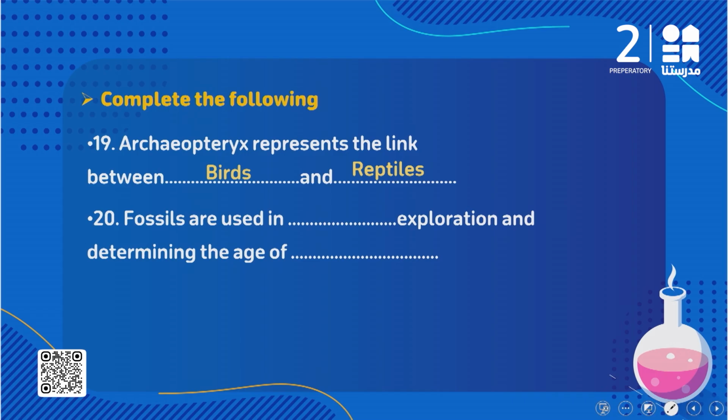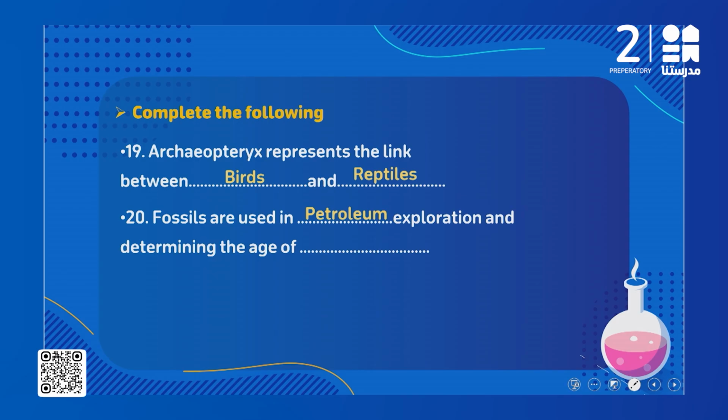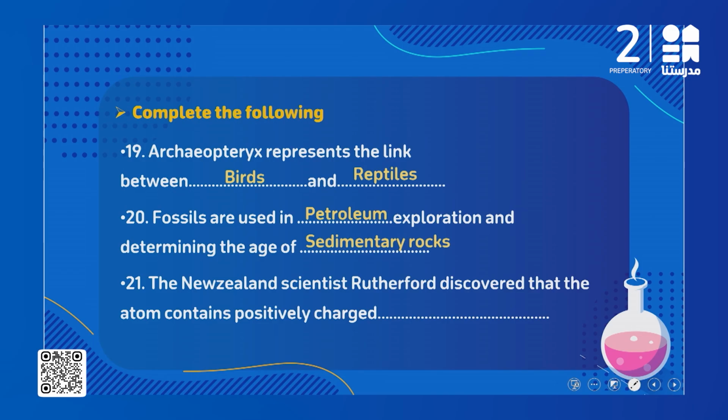Fossils are used in what? Exploration and determining the age of what? We said we can use fossils to explore petrol formation and to determine the age of the sedimentary rocks. So it's used in petroleum exploration and determining the age of sedimentary rocks. 21. The New Zealand scientist Rutherford discovered that the atom contains positively charged what? Specifically inside the atom we have the nucleus. The nucleus contains positively charged protons.